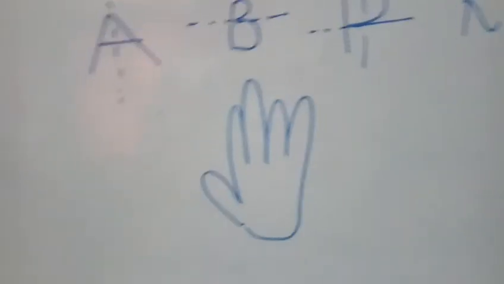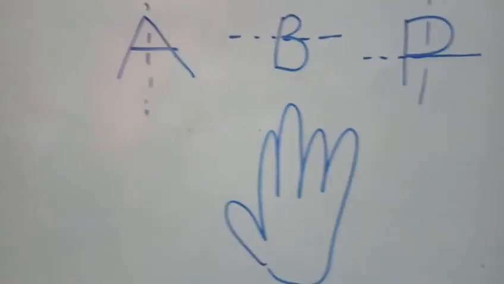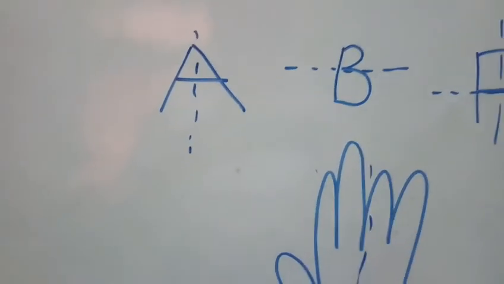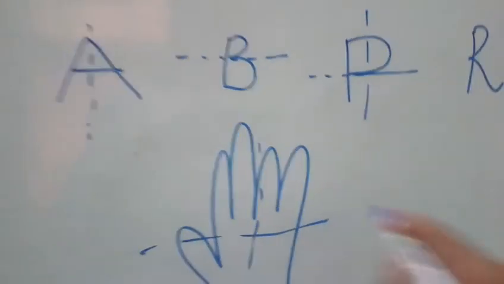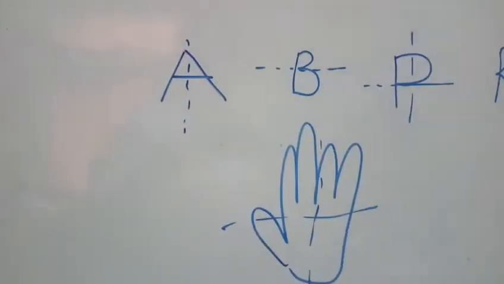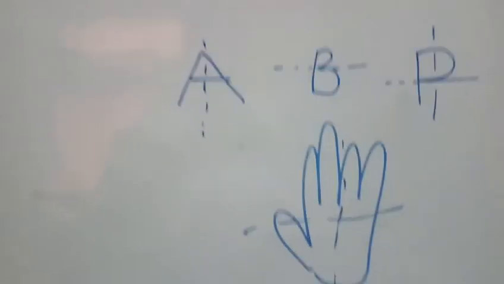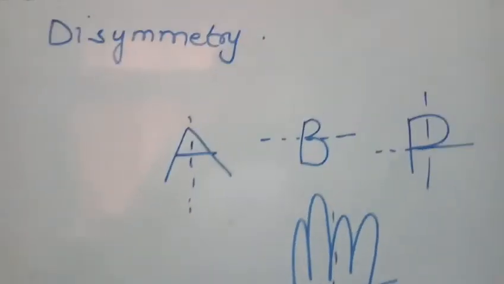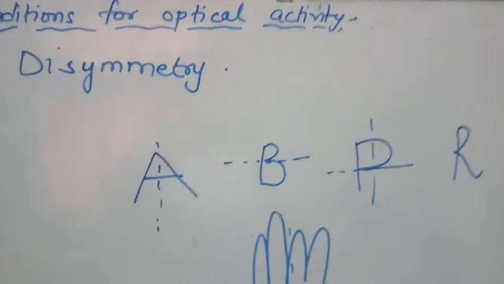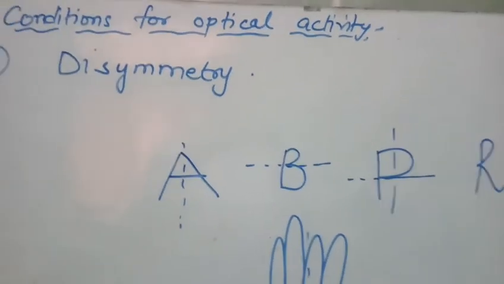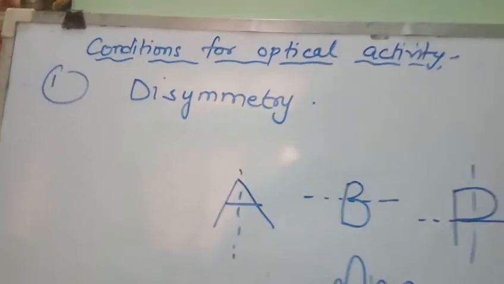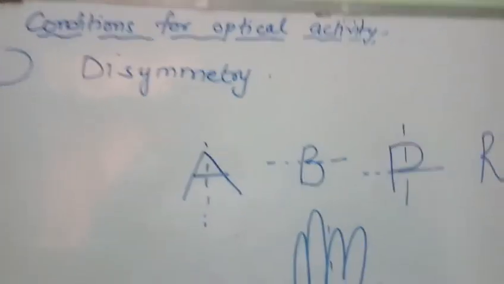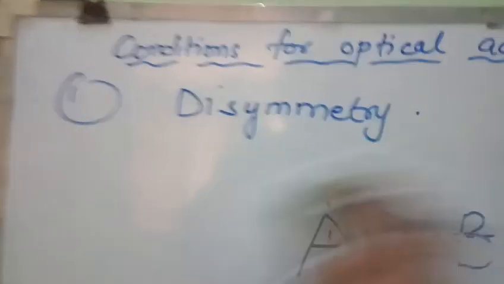Your hand is also disymmetric because it cannot be divided into two equal halves. If we divide it from this plane or from this plane, it cannot be divided into two equal halves, hence it is also disymmetric. Understood? So for a compound to be optically active, it should be disymmetric, meaning it should not contain a plane of symmetry or center of symmetry. Now let us see the second condition.